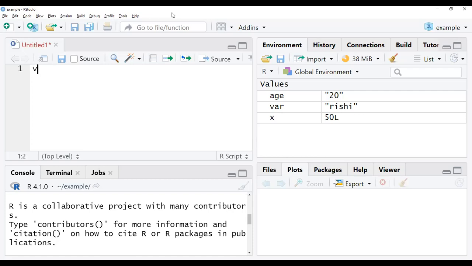So we can assign any value to a variable in three ways. Suppose this is my data.